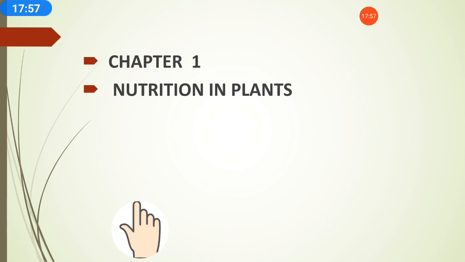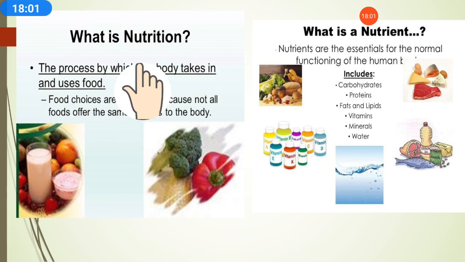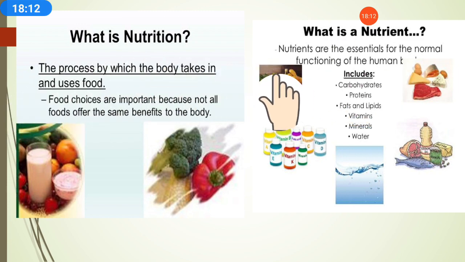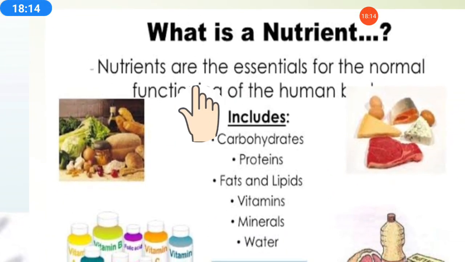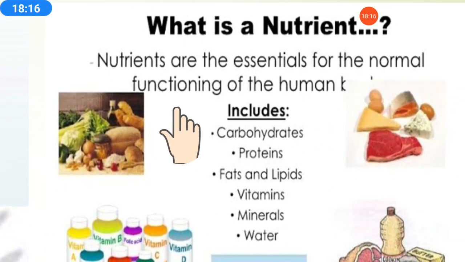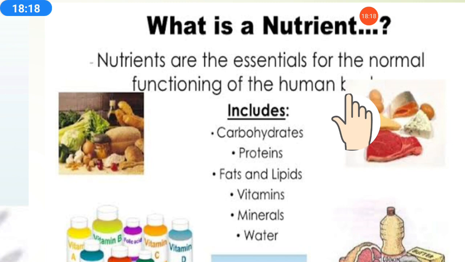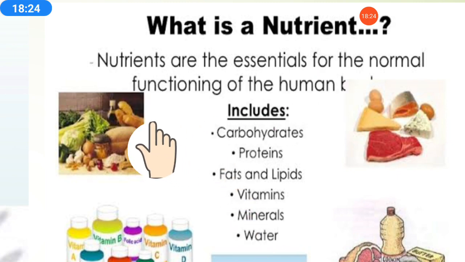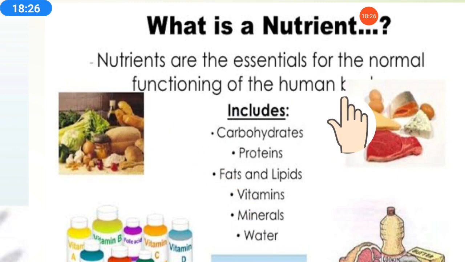Now we will revise chapter 1, nutrition in plants. So before starting summary points and all, we should know what is nutrition and what is a nutrient. So what are nutrients? Nutrients are the essentials for the normal functioning of the human body. Nutrients are those substances which are very essential for the function of the human body.